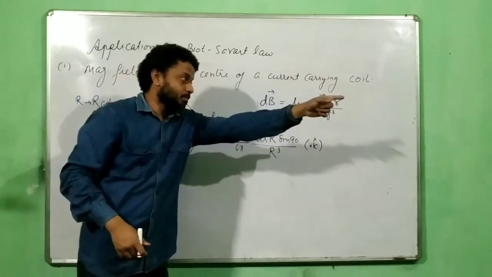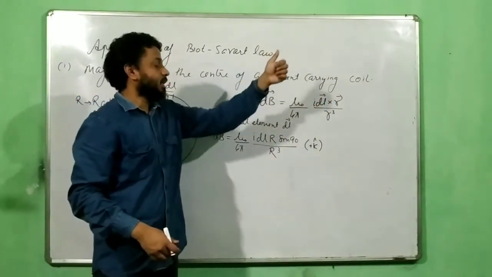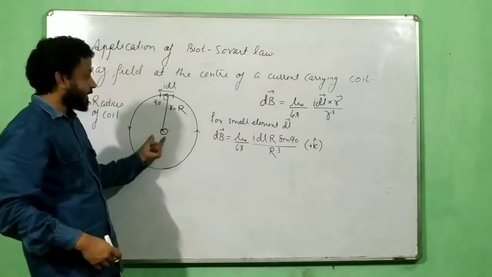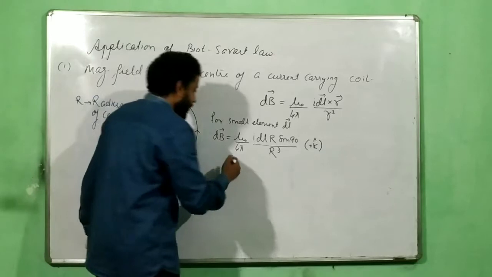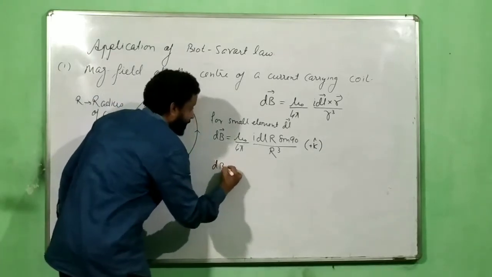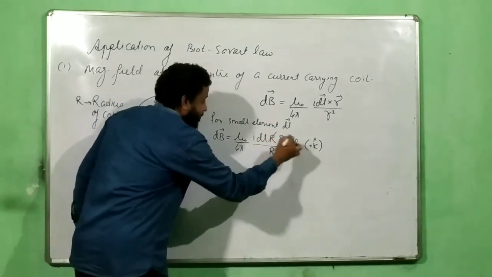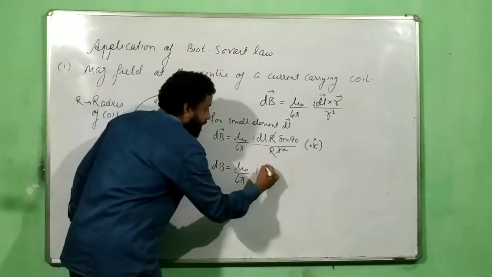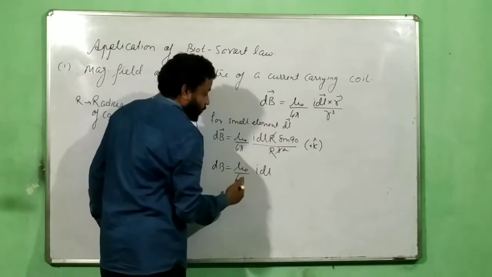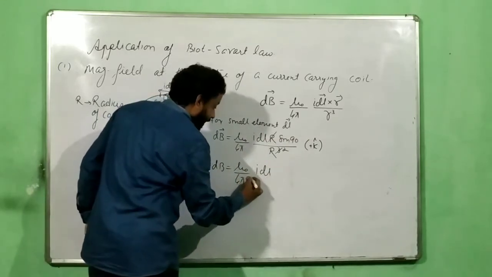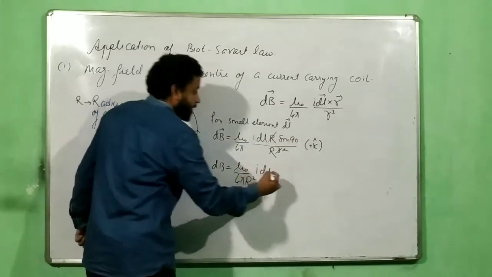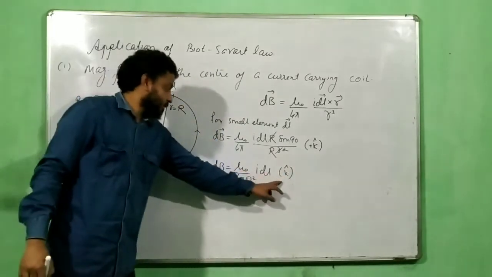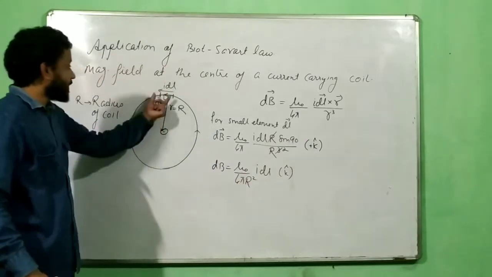In that direction, plus i cap. In this direction, plus j cap. And then minus i cap and minus j cap. So this is plus k cap over here. So dB is equal to, one of the r gets cancelled out, so it becomes r square. So you will get mu naught by 4 pi I dl sine 90 is 1 divided by r square. Direction k cap.